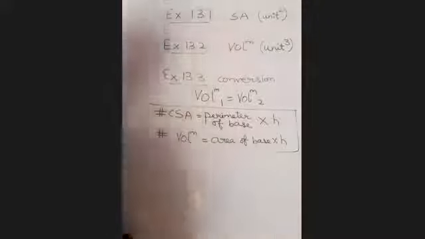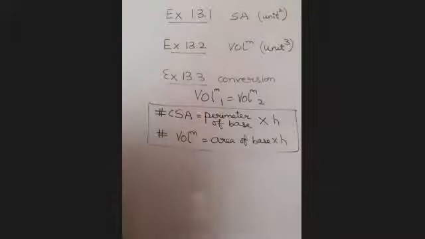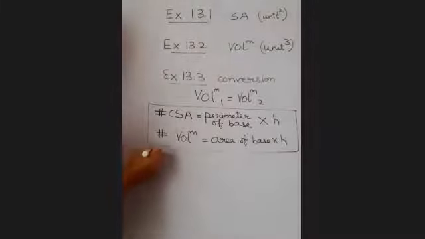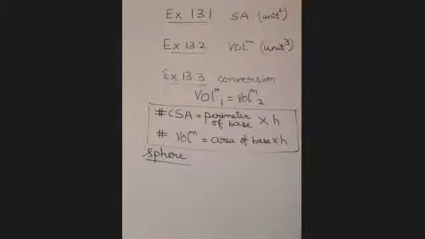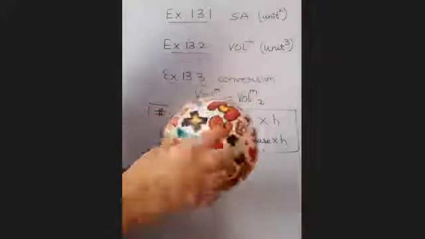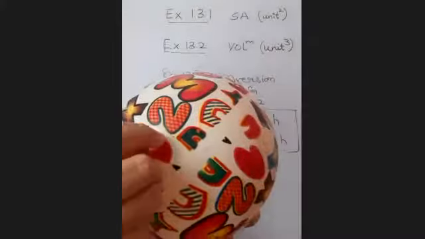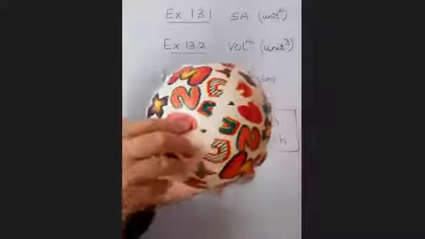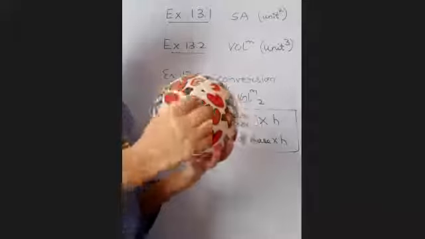Coming next is the sphere. For the sphere, this is a sphere. If you can see carefully, there is a mark at the center. You have seen that usually a ball has a mark at the center.